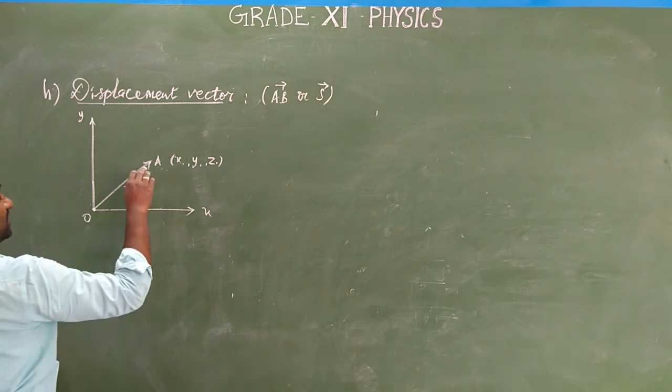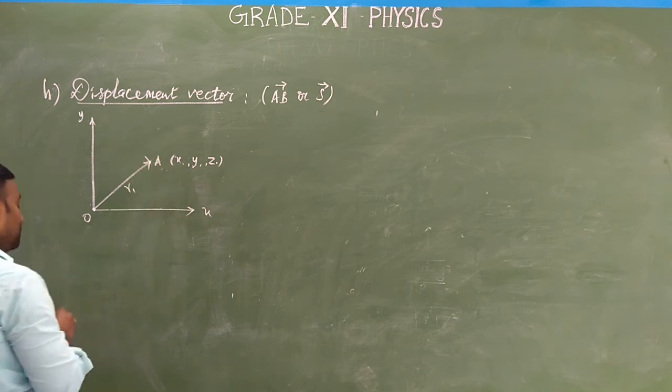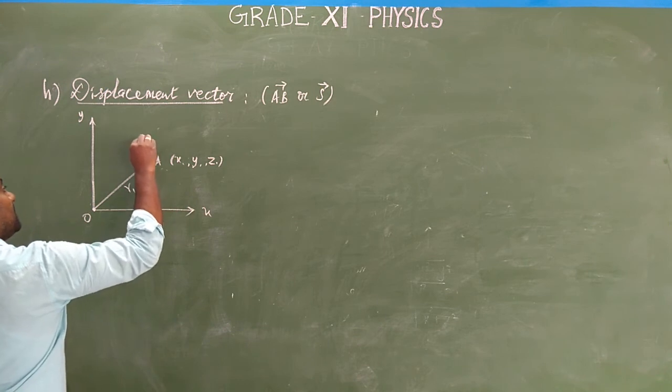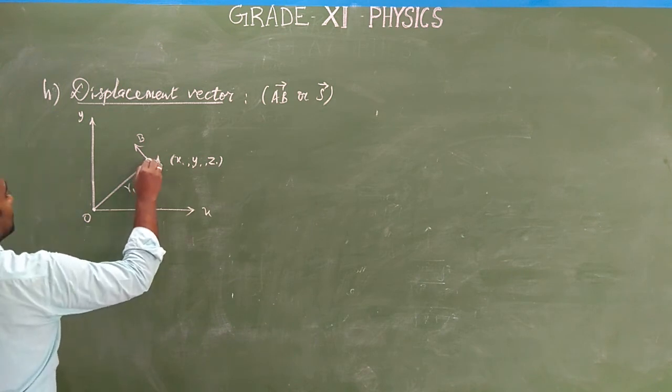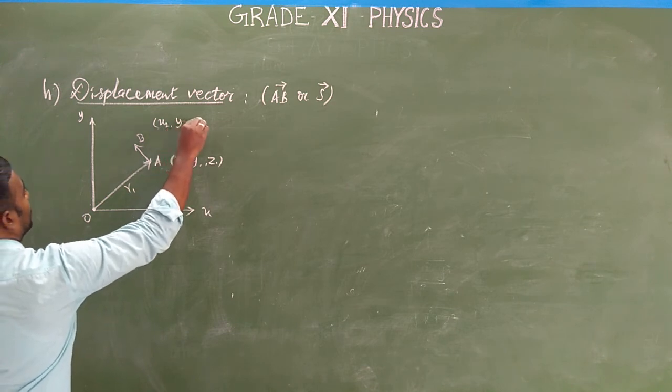After the time t1, the particle begins to move to a new position. This is B. At B, the position is shifted to x2, y2 and z2.